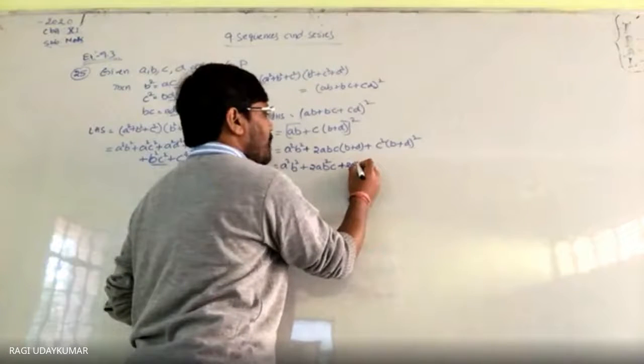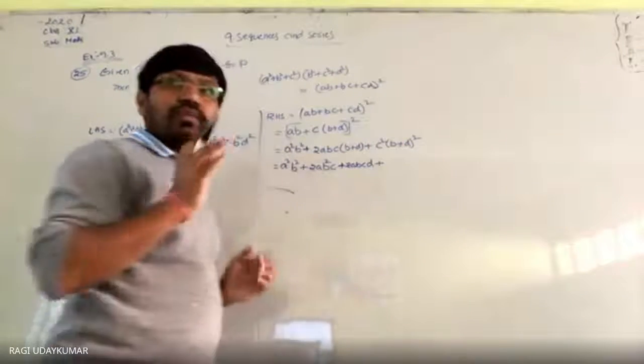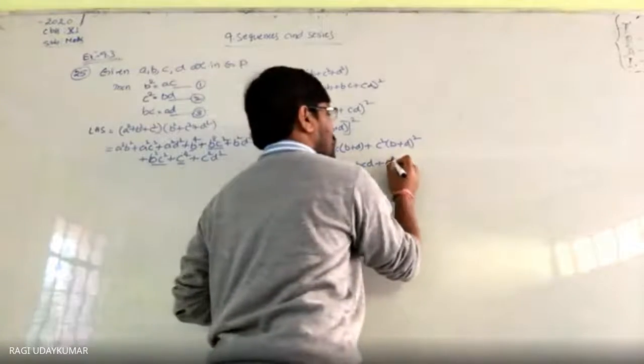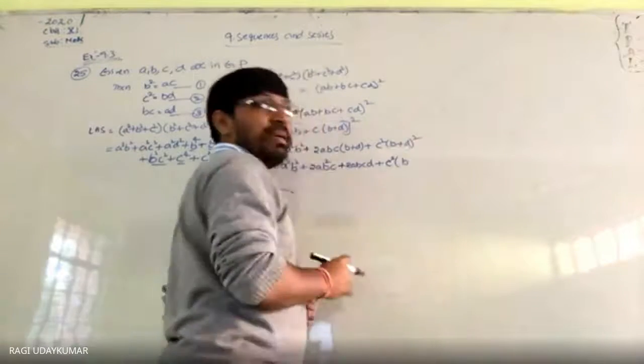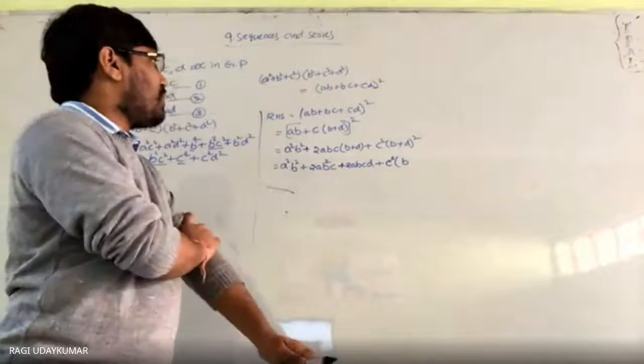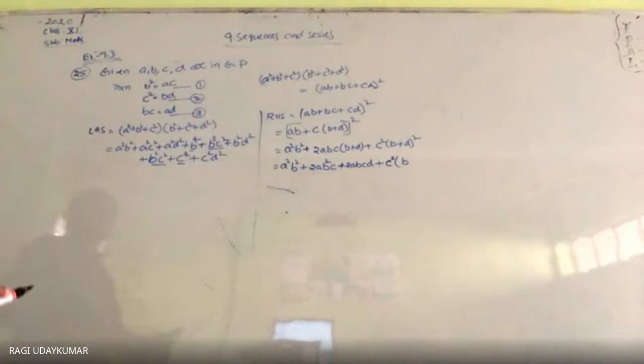Next 2abcd, ये इससे multiply करें. Next c square को वैसे रख के and (b plus d) whole square expand करें here. So whenever you are observing here properly, c square, b and d. But expanding कर रहे तो whether you will get it or not. (b plus d) whole square.